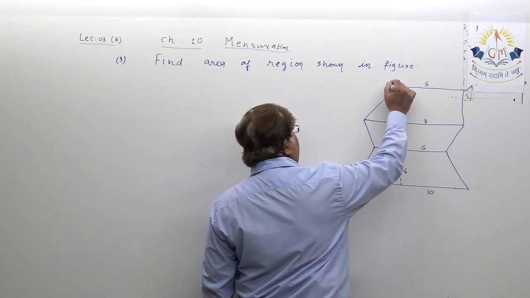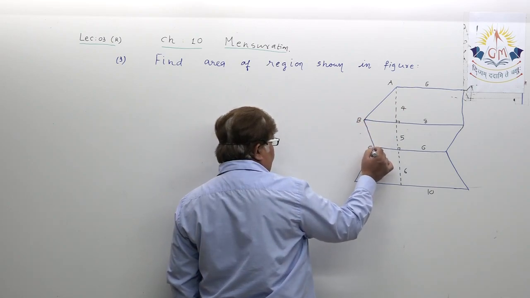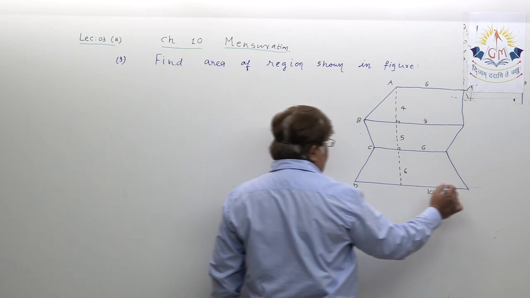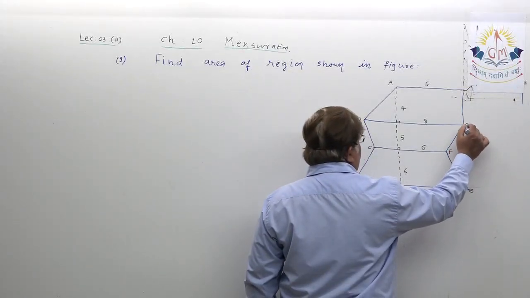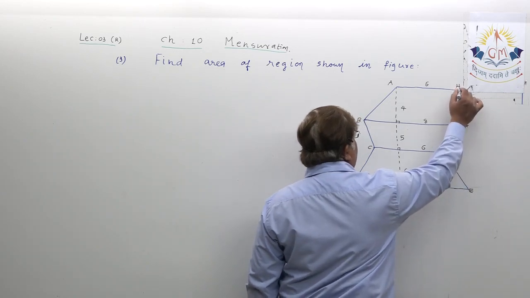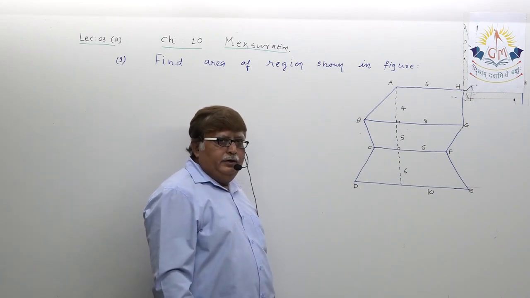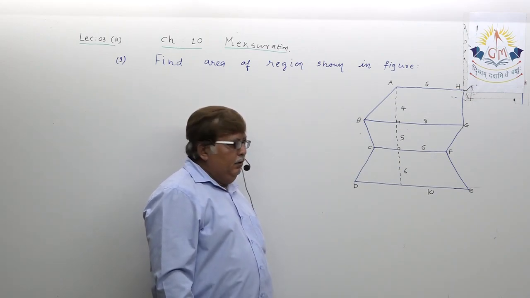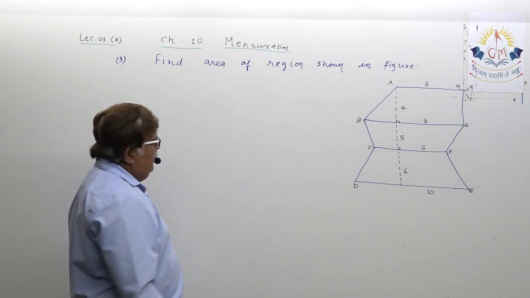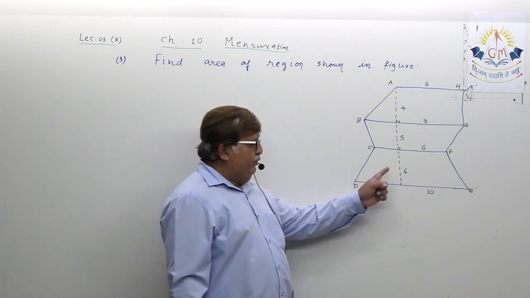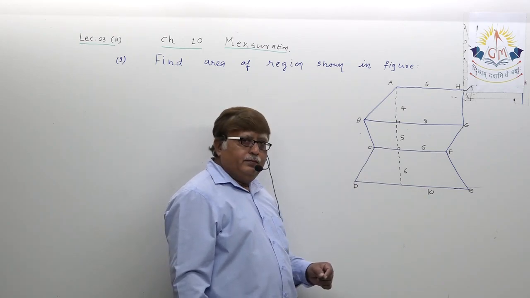Let us try to name them A, B, C, D, then E, F, G, and here H. What you can see in the diagram are 3 trapeziums: 1, 2, 3.